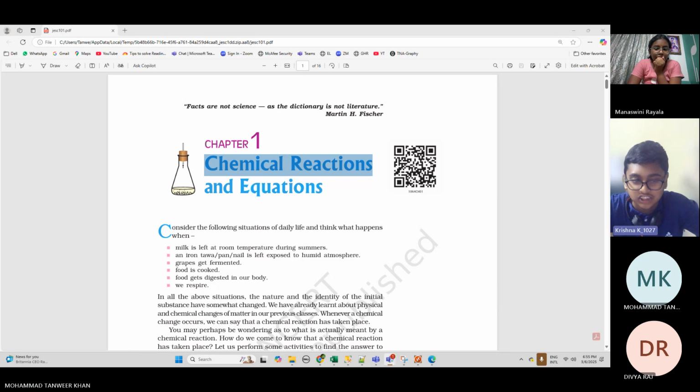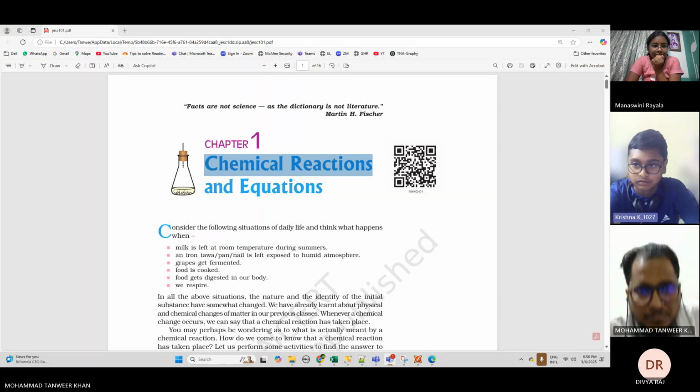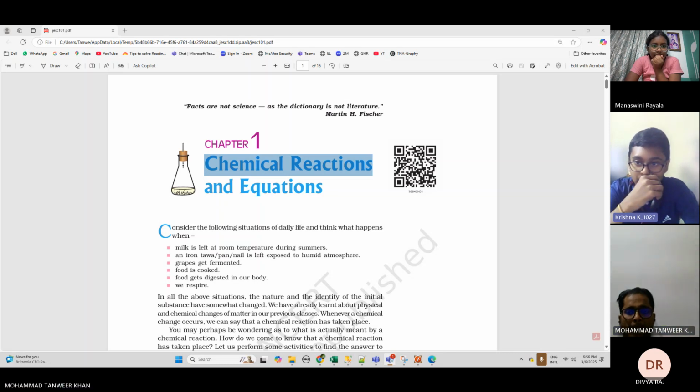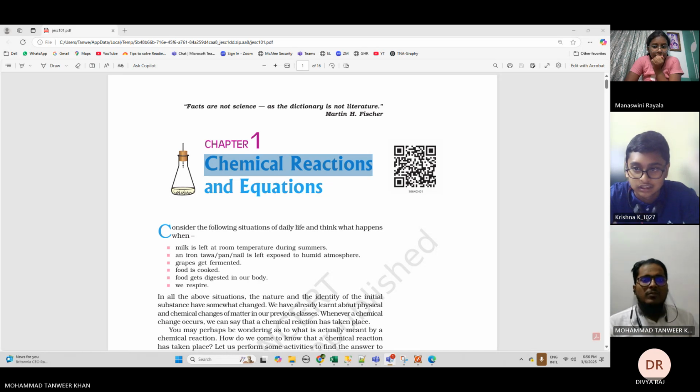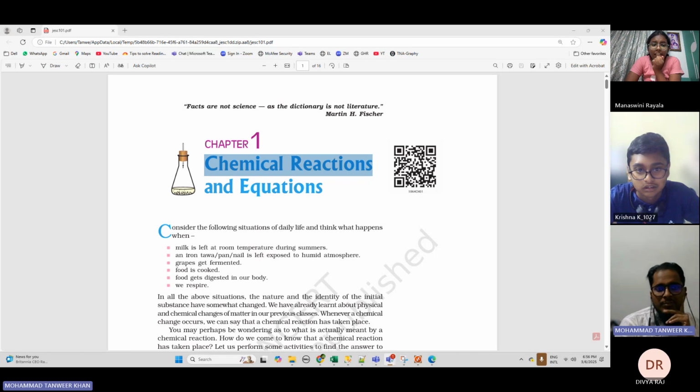Slow oxidation of oils and fats of food items. When the oils of food are left for more time, the smell and the taste of the oil will change. That's also an example, right? Good. Any other example? Rotting of eggs. Rotting of eggs. Good. That's also a good example.